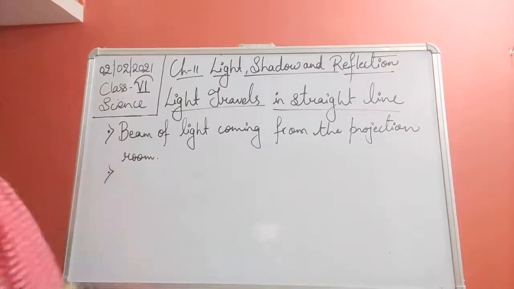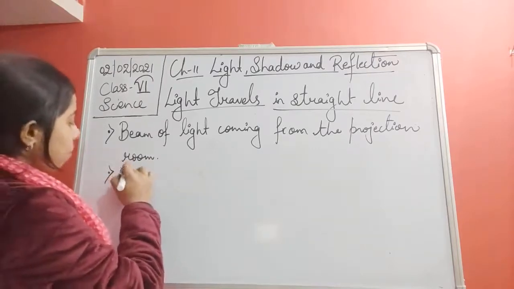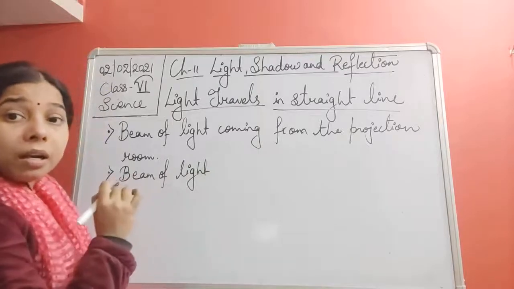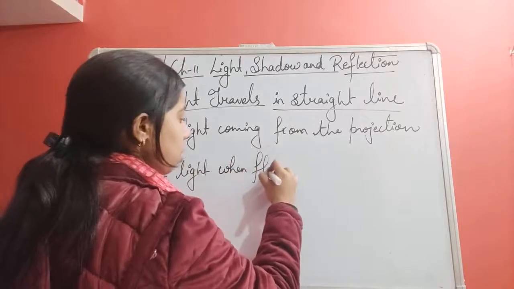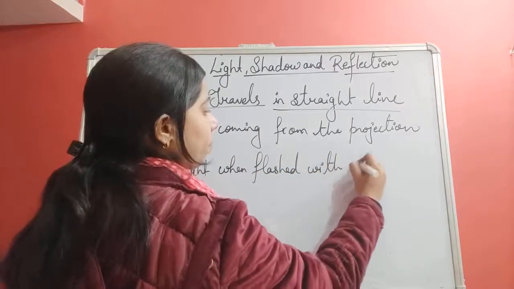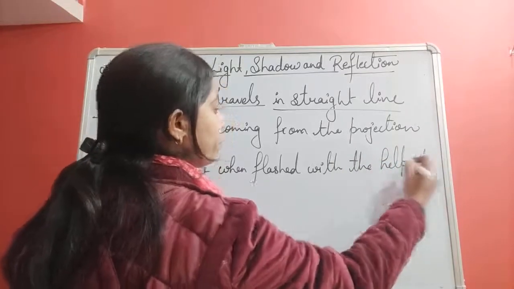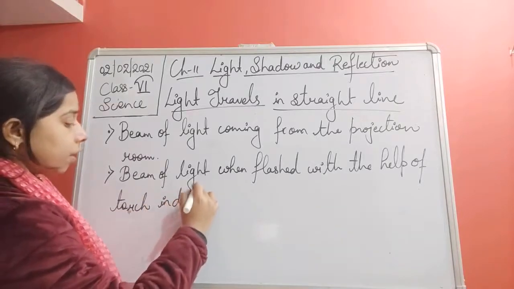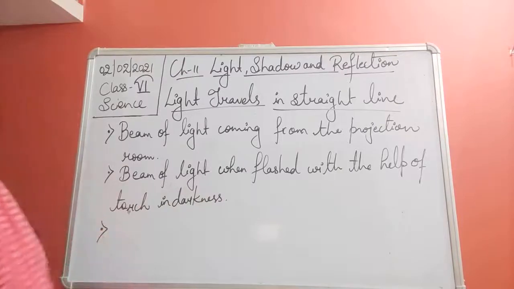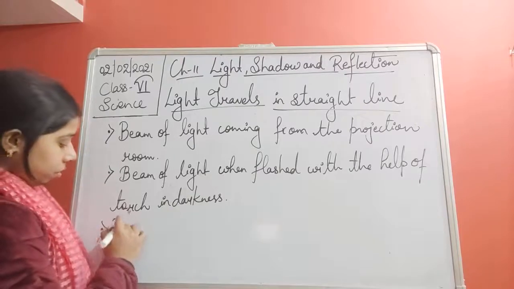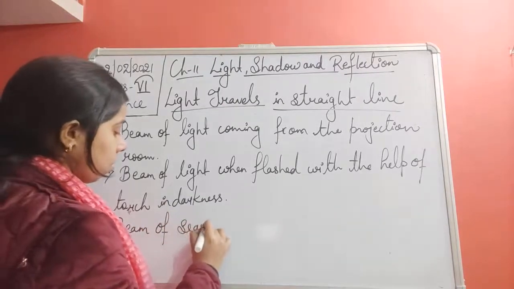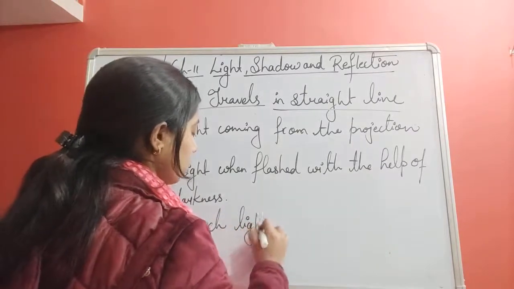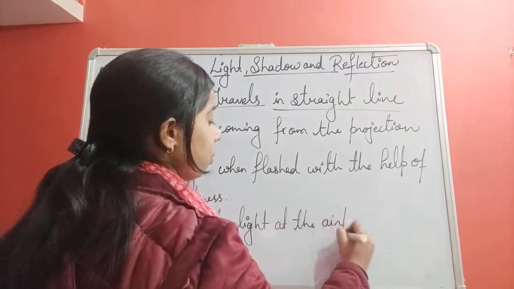The next one is the beam of light when flashed with the help of a torch in darkness. The next one is the beam of a searchlight at an airport show.